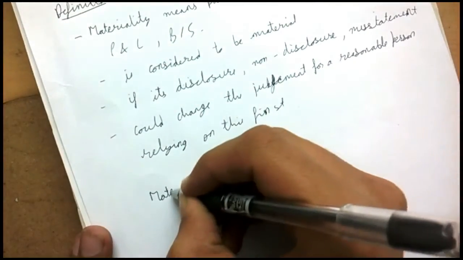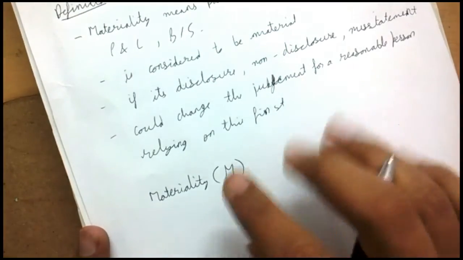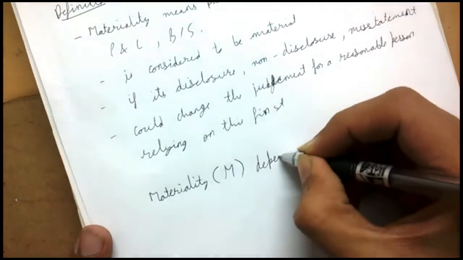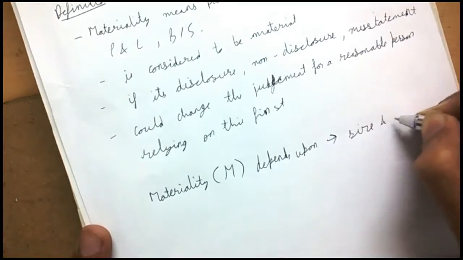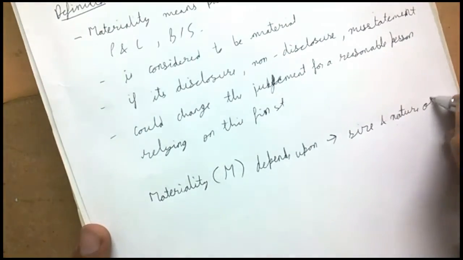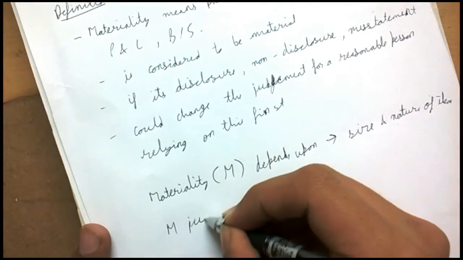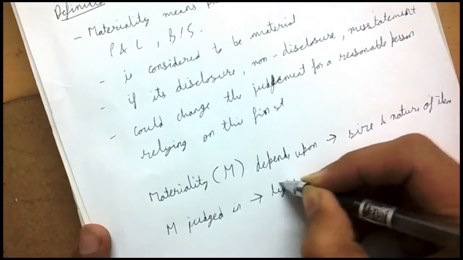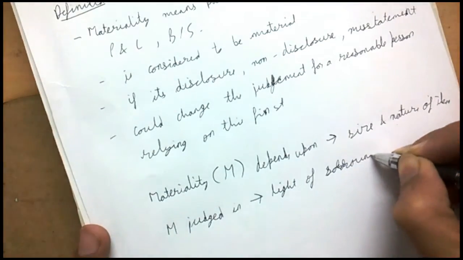From now on, I will be using M as a short form of materiality in this essay. Materiality depends upon the size and nature of the item. Materiality is judged in the light of surrounding circumstances.